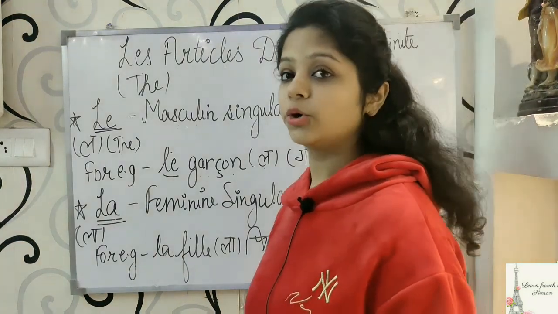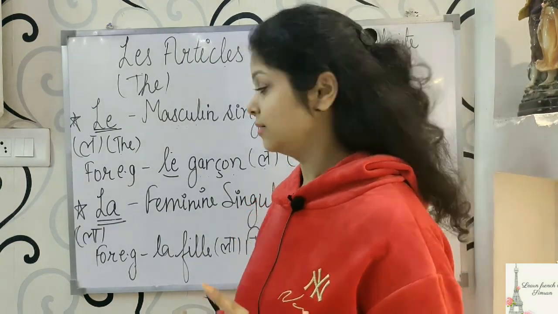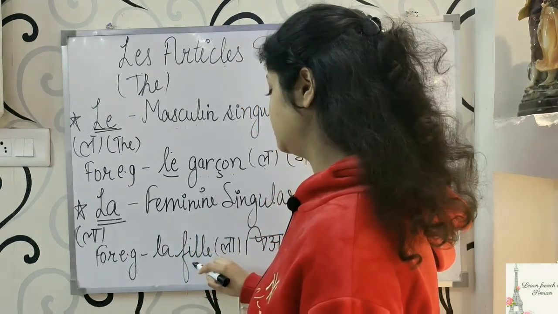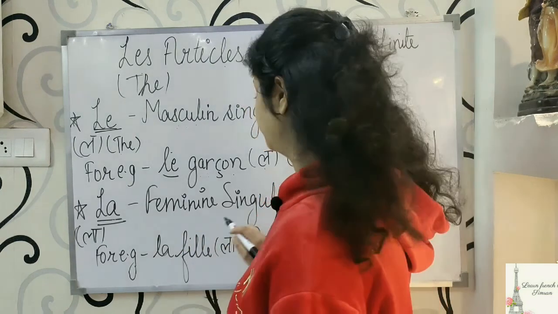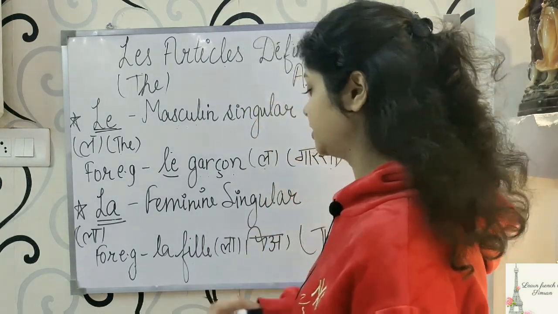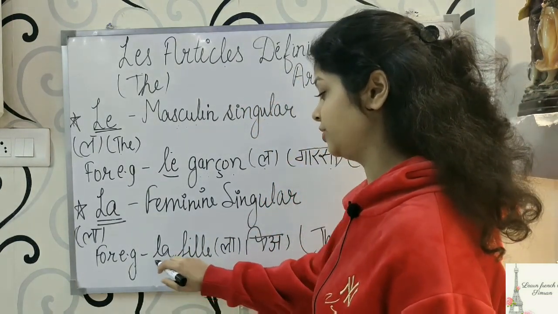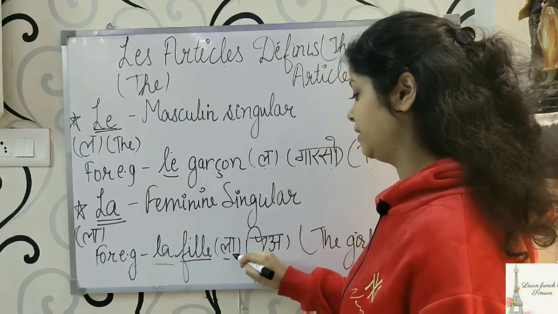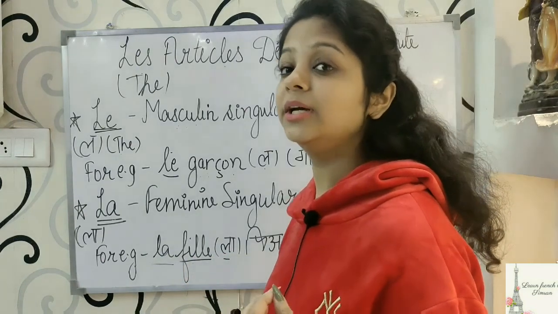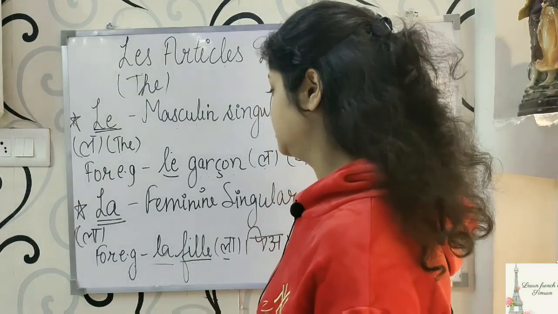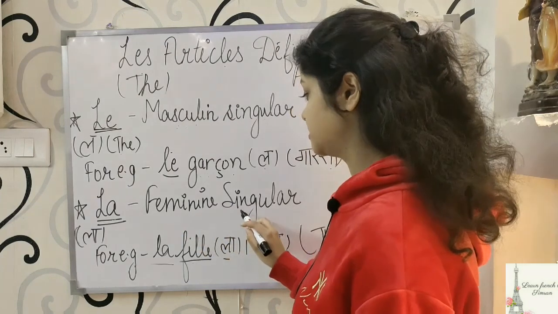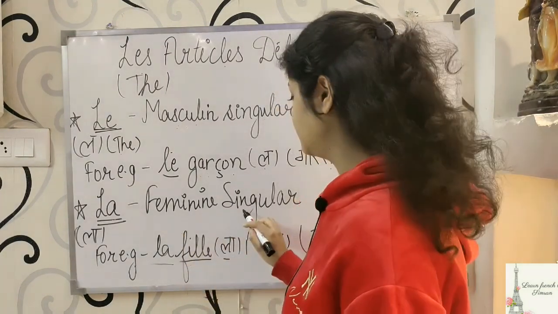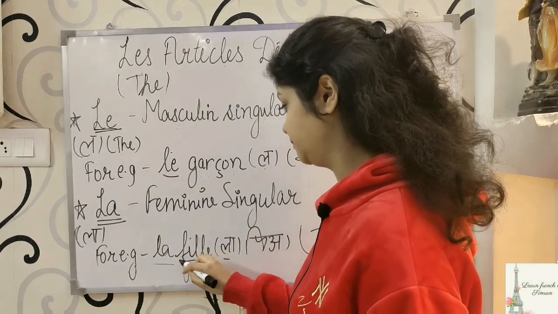Now here we are talking about one girl. Girl is feminine, and as we are talking about one girl, it is singular, so it will become la. So we have used la here, and fille, la fille, the pronunciation is la fille. That is feminine singular. This is a noun which is feminine and it is singular.